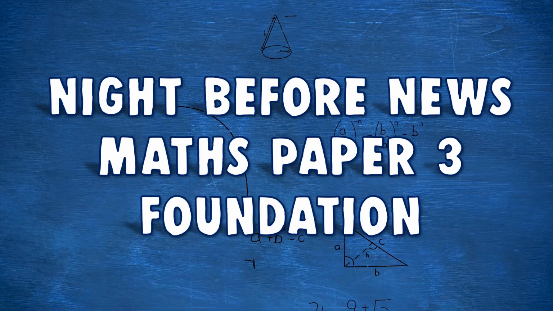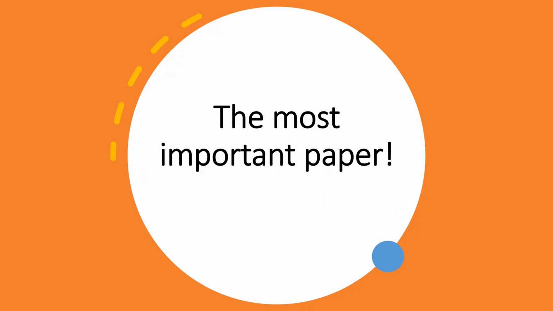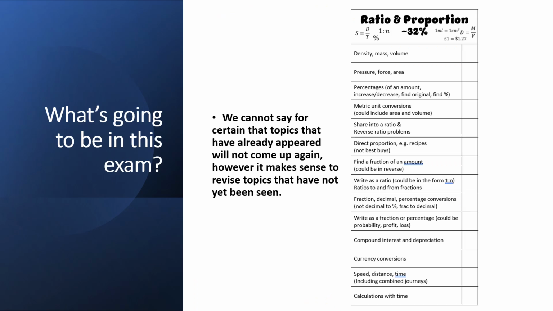Paper 3 is the most important paper. You can narrow your revision on this paper because we know what we've already seen, and that means we should be able to get our greatest score on Paper 3 because we know things that aren't going to come up.